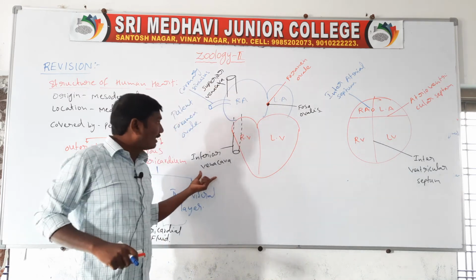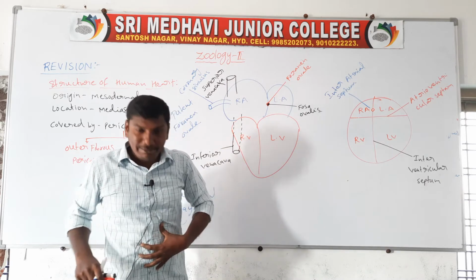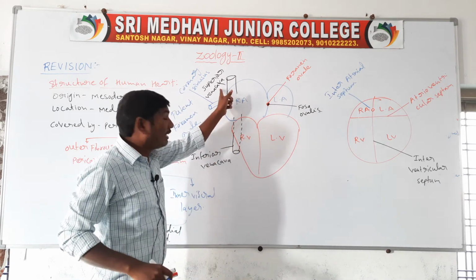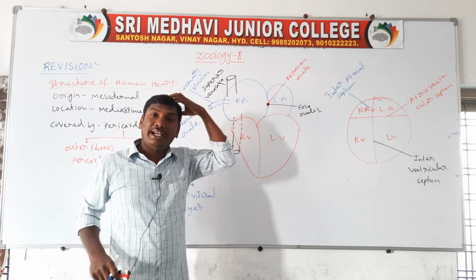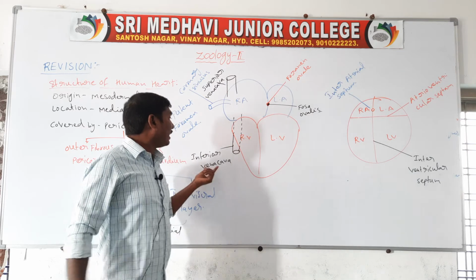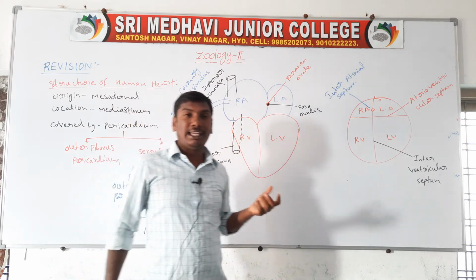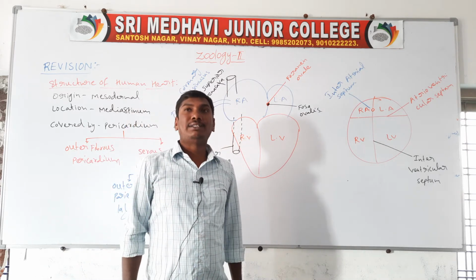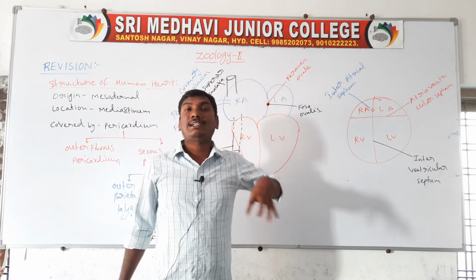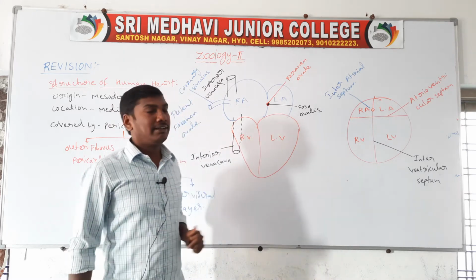Next one, inferior vena cava: blood receiving from the abdomen and hind limbs. The superior vena cava receives blood from the head, thorax and forelimbs. The inferior vena cava receives blood from the abdomen and hind limbs. The coronary sinus receives blood from the heart muscles.